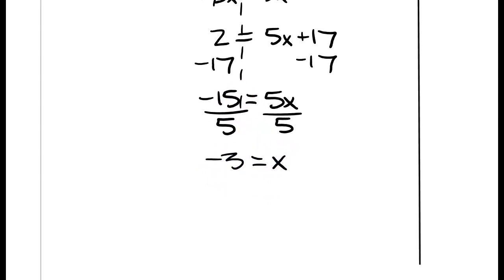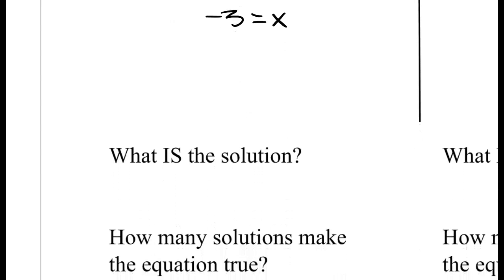Now there are some questions I have to answer about this. If my answer is x equals negative 3, it says, what is the solution? Well, negative 3. Then it says, how many solutions make the equation true? Since x is equal to negative 3, the only thing that will make that true is negative 3.